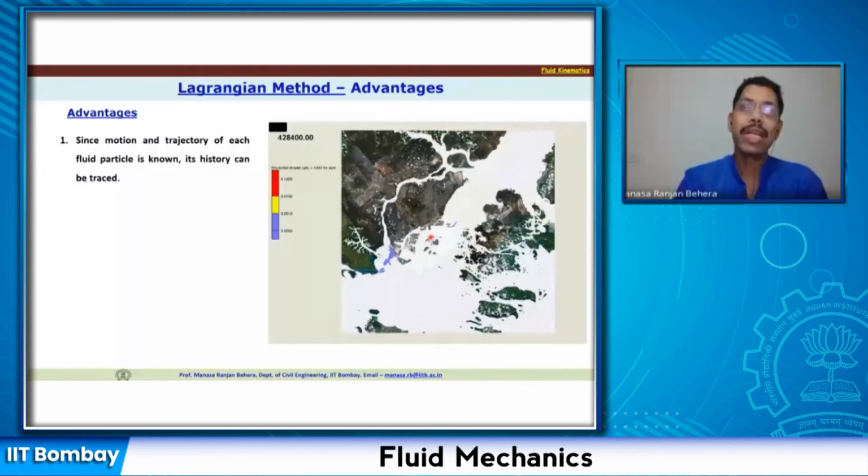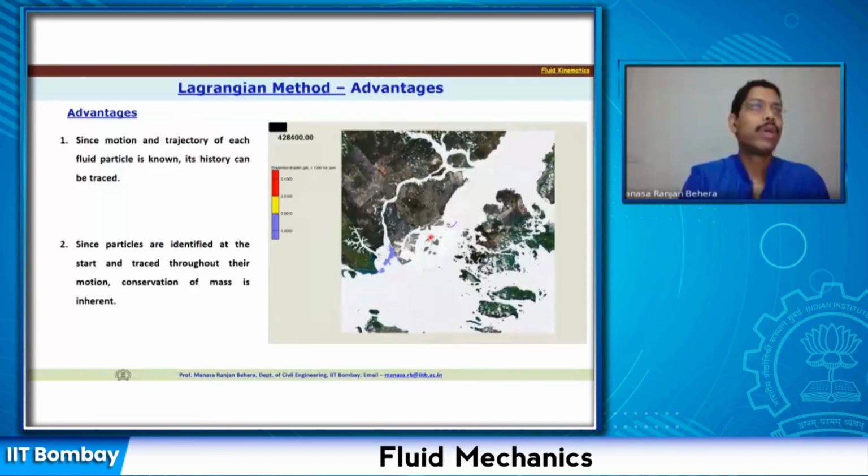So accordingly, the precautionary measures or the measures to prevent such kind of disasters can be taken. All right. So without spending more time on that, let us move to the next advantage.